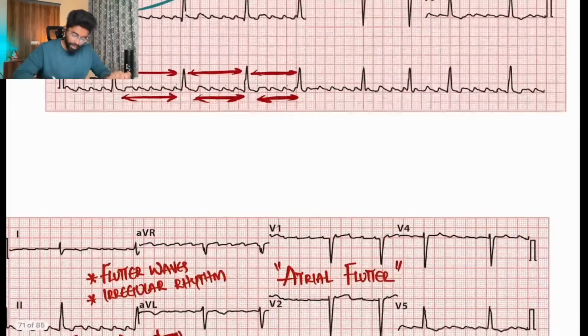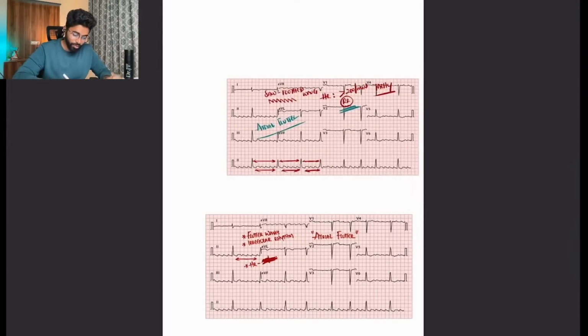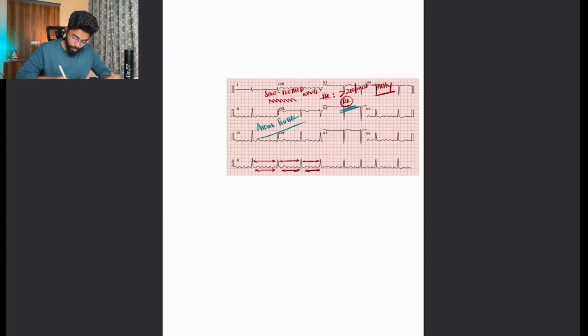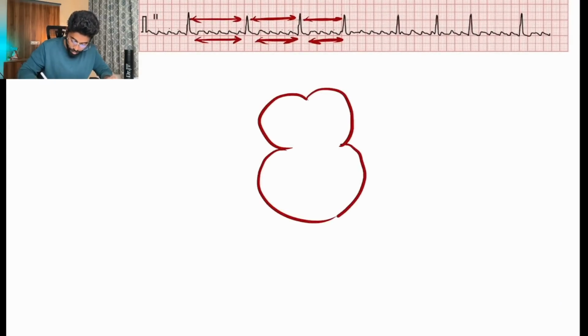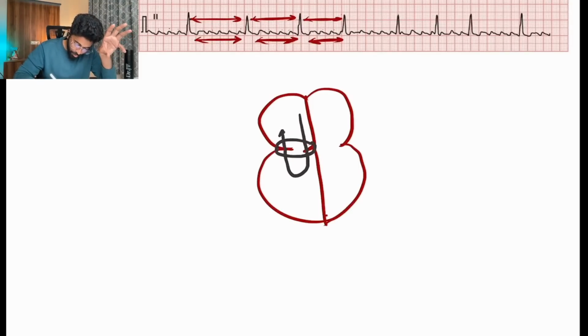But what is the concept behind this atrial flutter? That's what I wanted you to learn. So in atrial flutter, there will be a re-entry circuit developing around the tricuspid annulus in a counterclockwise direction up to the cavo-isthmus junction.